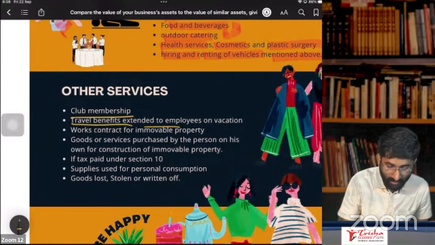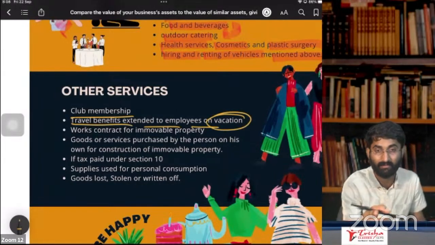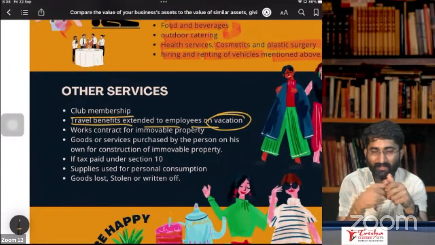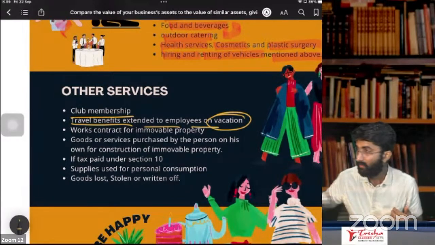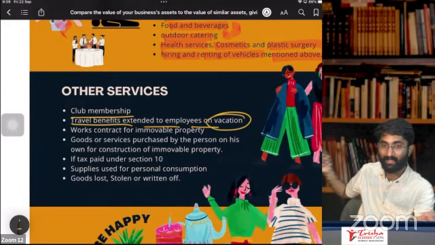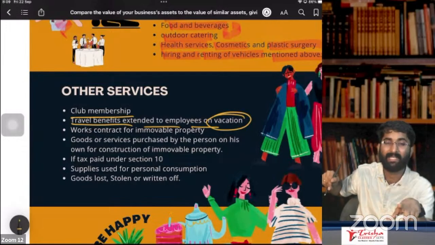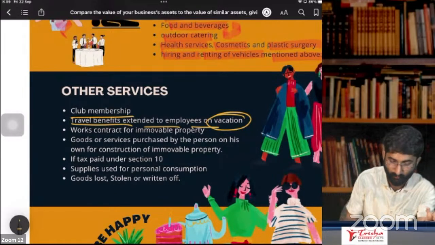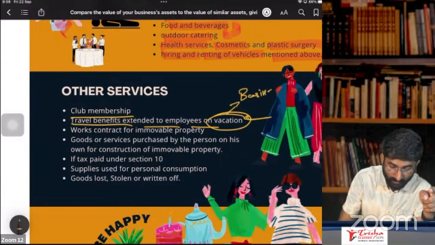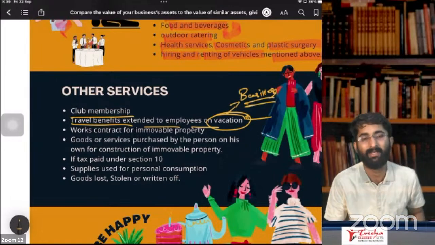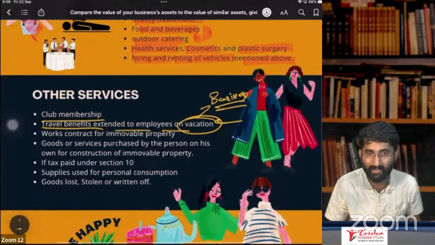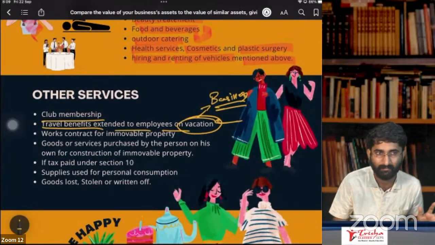Travel benefits extended to the employees on vacation. You are my employees, and I am giving you some travel benefits. From Air India, I purchased some tickets and gave these tickets to you. Air India is charging GST on that. On that GST, can I take ITC? No, because I am giving it to you for vacation purpose. For business purpose, if this is business, you get the ITC. But for vacation, you don't get the ITC. Remember this, for vacation, you don't get the ITC. For business purpose, you will get the ITC.